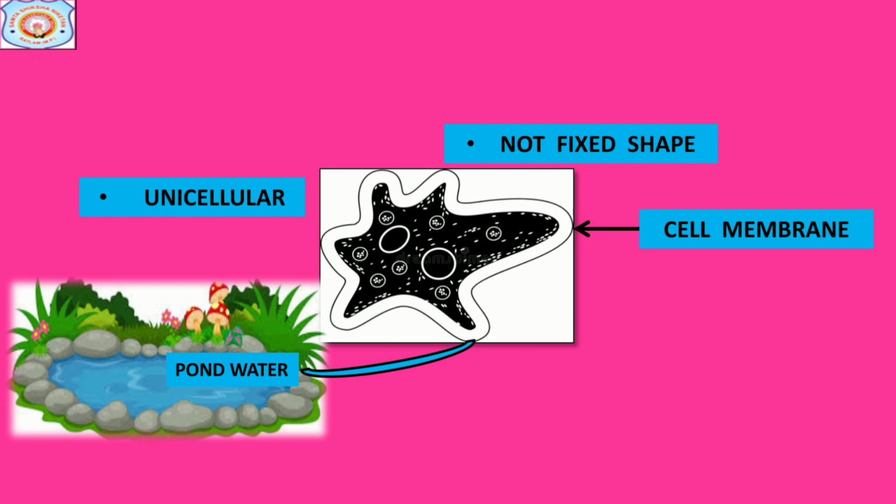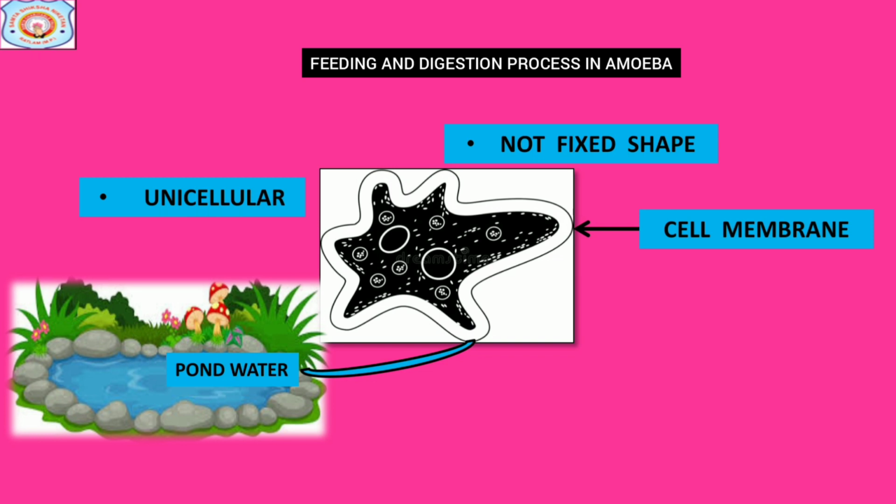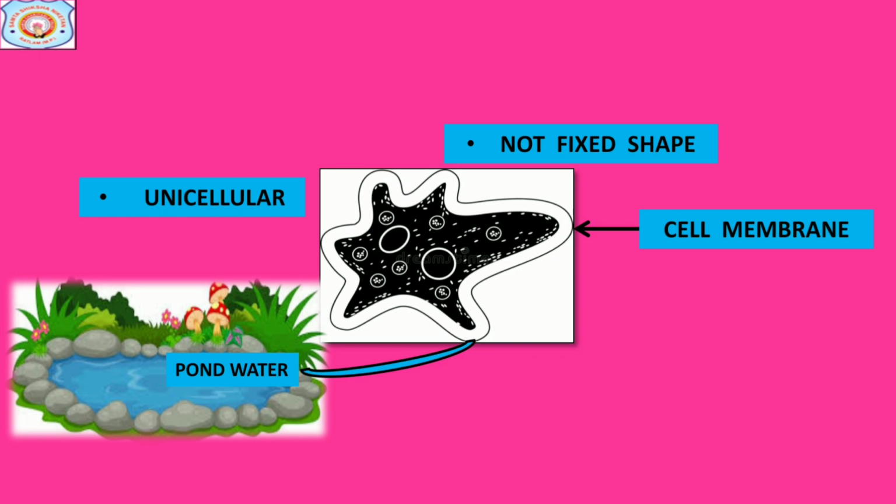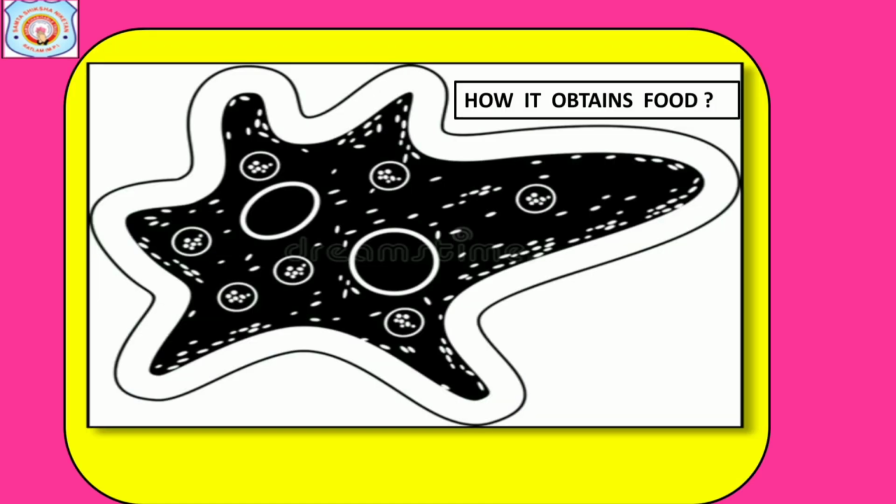Amoeba. Amoeba is a microorganism which has only a single cell in its body, so it is a unicellular organism. It is found in pond water. It doesn't have a fixed shape like other organisms. So it is interesting to know how it obtains its food.